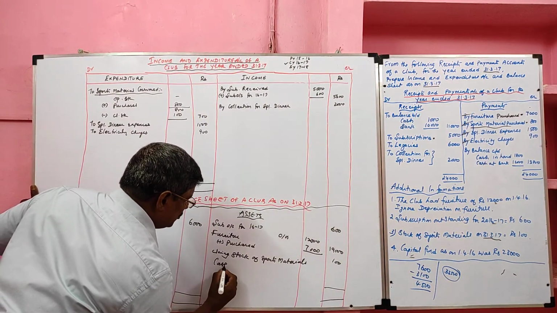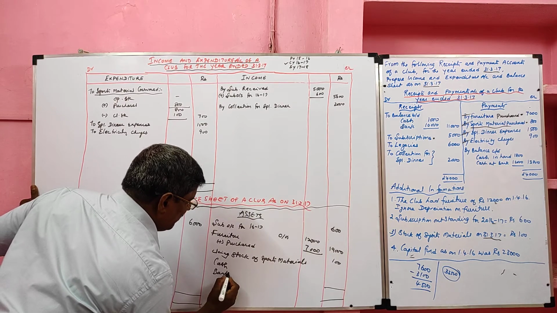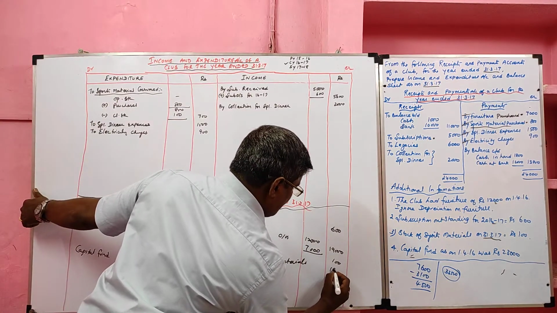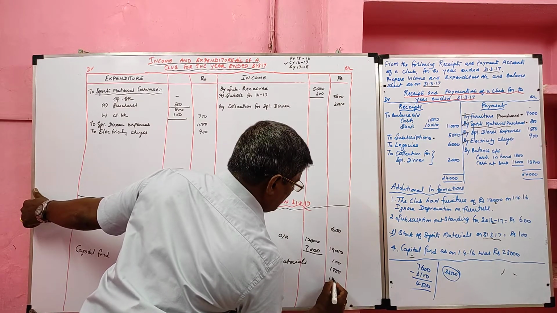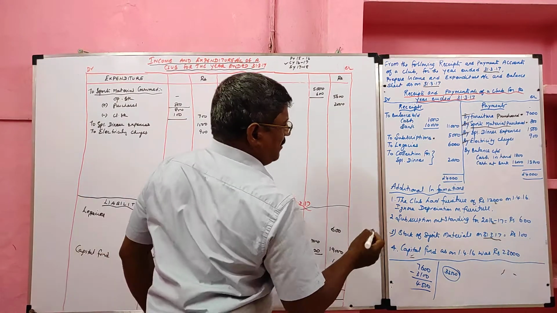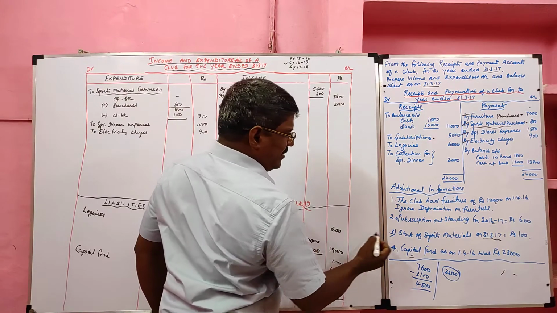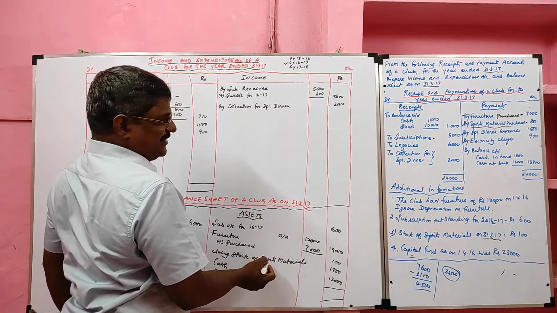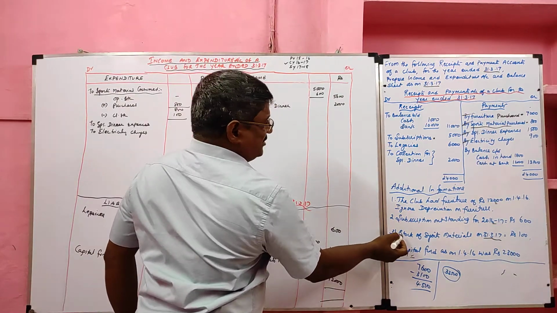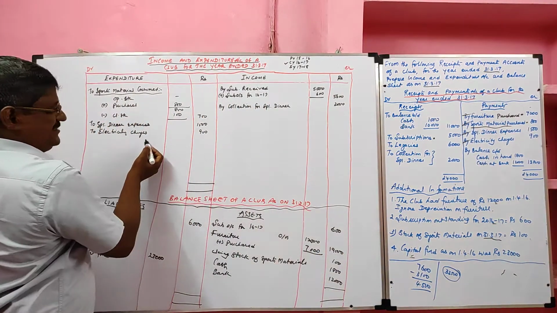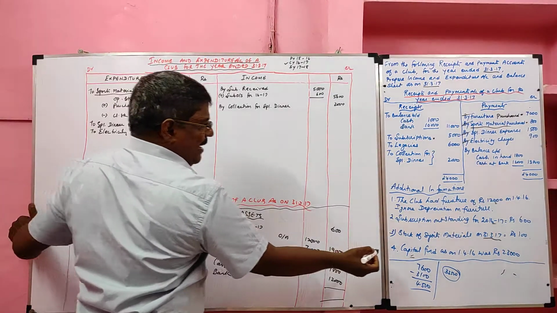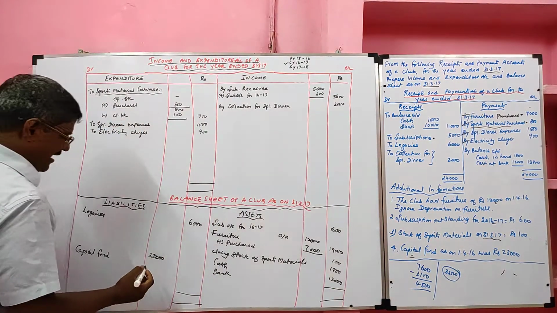So closing cash 1,800, closing bank 12,000. Then club had furniture already recorded. Subscription outstanding added with the subscription received and recorded in the asset side. Closing stock of sports material deducted from purchase of sports material and recorded in the asset side. Capital fund recorded in the liability side.